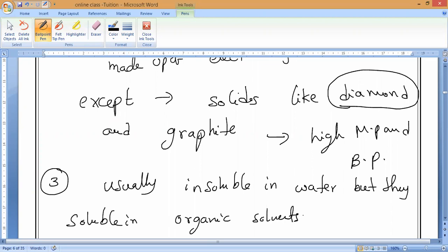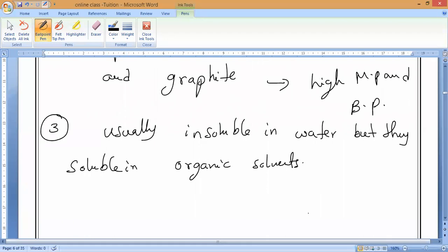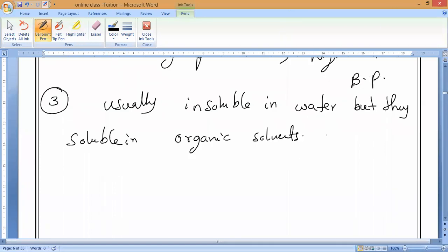Now Karthikeyan will say examples of organic solvents. What is that? Ether, alcohol. So many examples, I said, correct. So usually they are insoluble in water, but they are soluble in organic solvents.